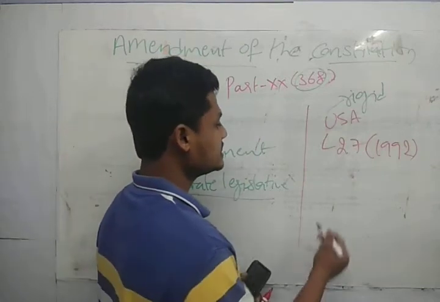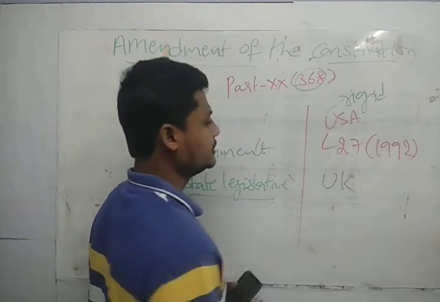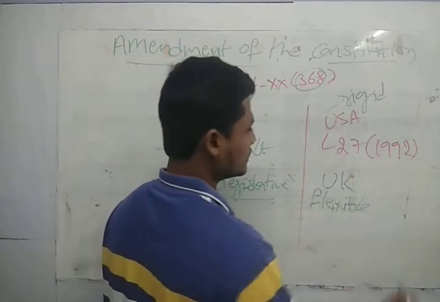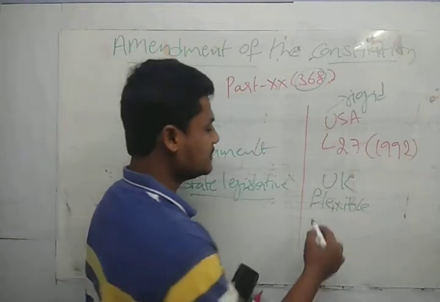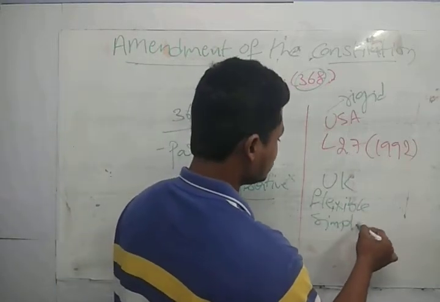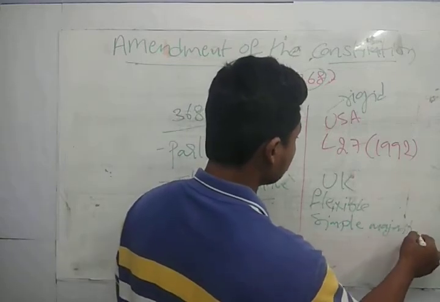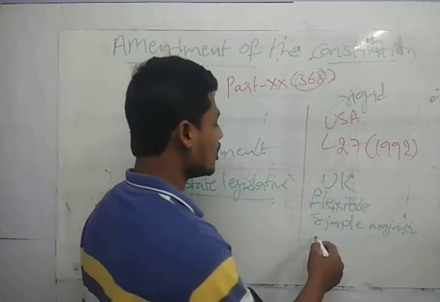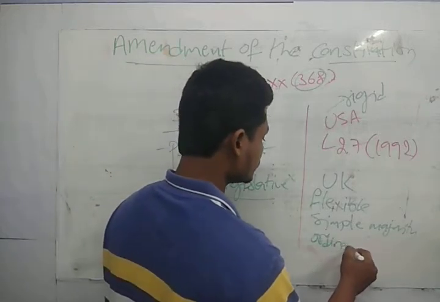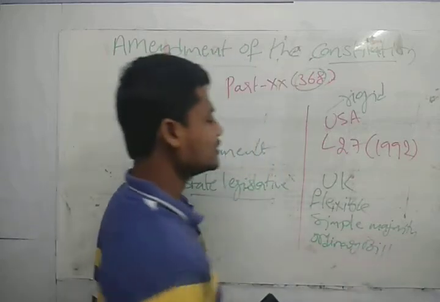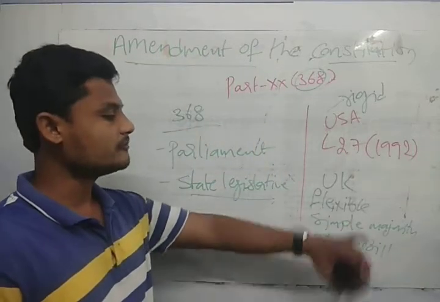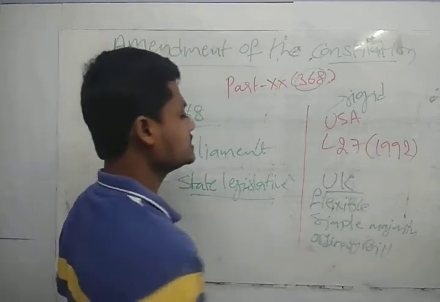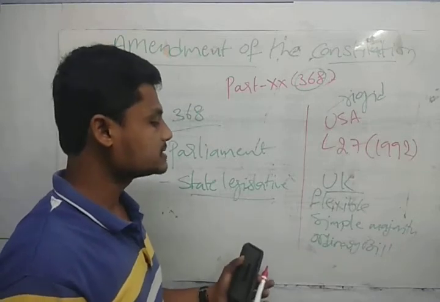Unlike that, the UK amending procedure is a flexible one, that is, it can be amended through simple majority, through an ordinary bill. What simple majority and special majority are, we are going to see. In this class we will briefly discuss types of majorities and bills also. The UK has the flexible process and simple majority, and the bill will be passed as an ordinary bill.